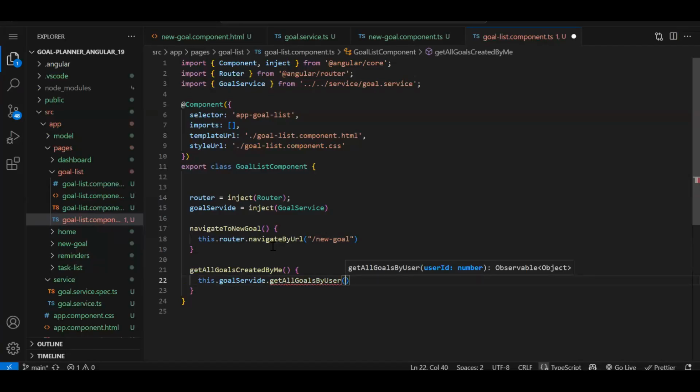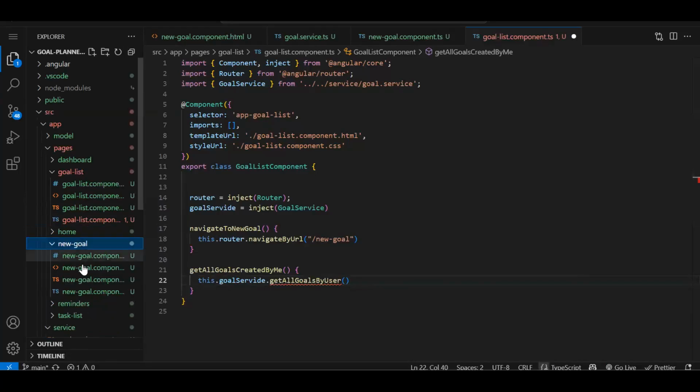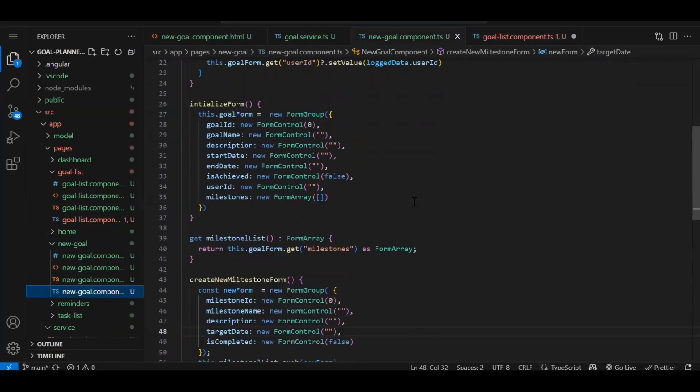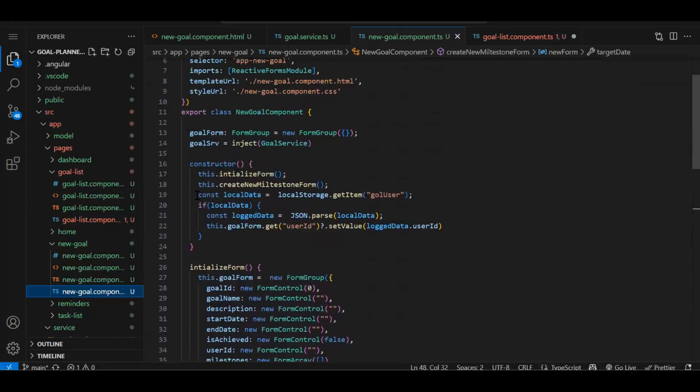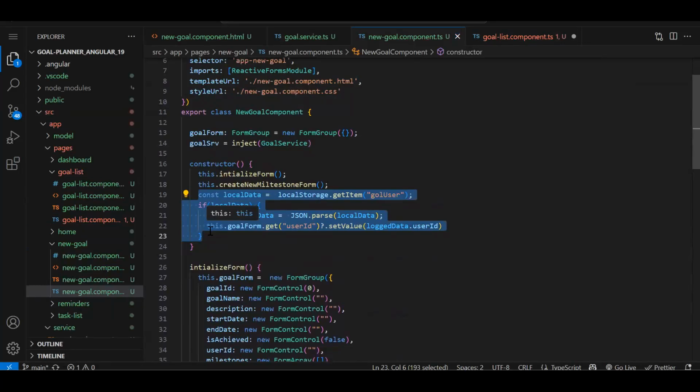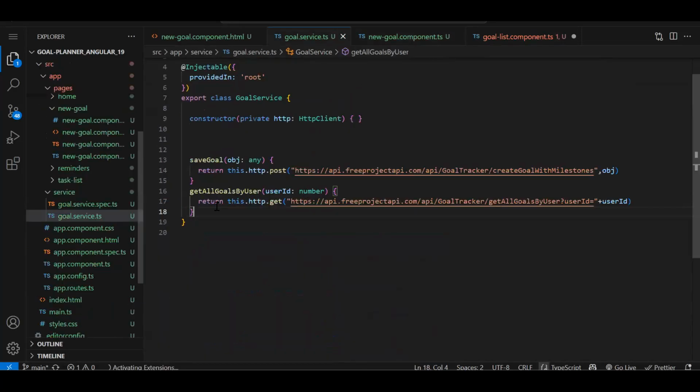Now this function needs a parameter, meaning the logged in user. So how do we know the logged in user? I think in new goal we have already done that. So you can see this code. Wherever you need the logged in data, while creating a goal you needed the user ID, and while fetching the goals you also need the login ID. Again, this piece of code would be repeated. So instead of repeating this code, we can move it into our goal service.